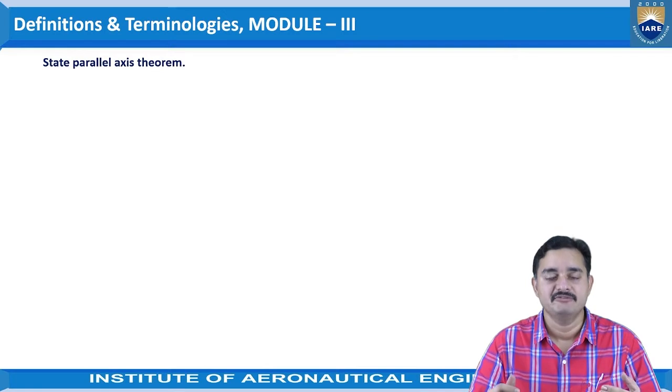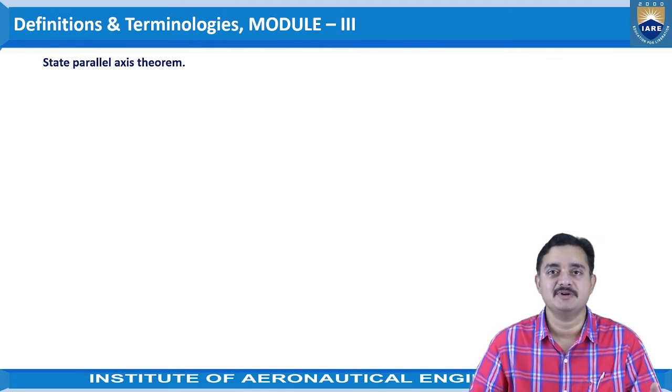So we can identify the moment of inertia of any object with respect to an axis wherever we consider the field problem. What is the statement of this parallel axis theorem? Let us see here.